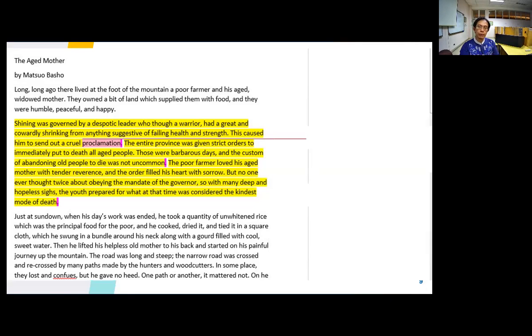For example, from this paragraph alone, we can find three sets of data, three passages that we can use as data. The first one is this line where it says, Xianing was governed by a despotic leader who, the warrior, had a great and cowardly shrinking from anything suggestive of failing health and strength. Blah, blah, blah.